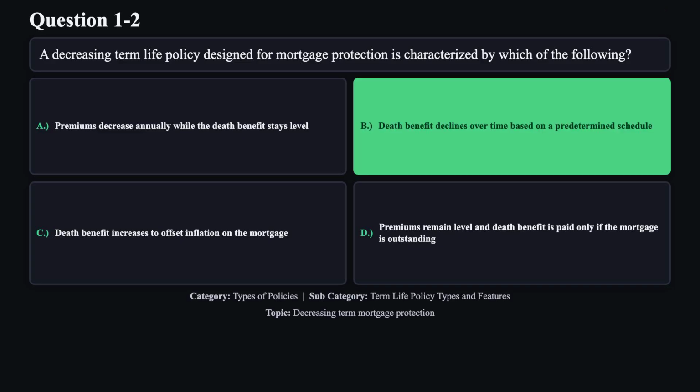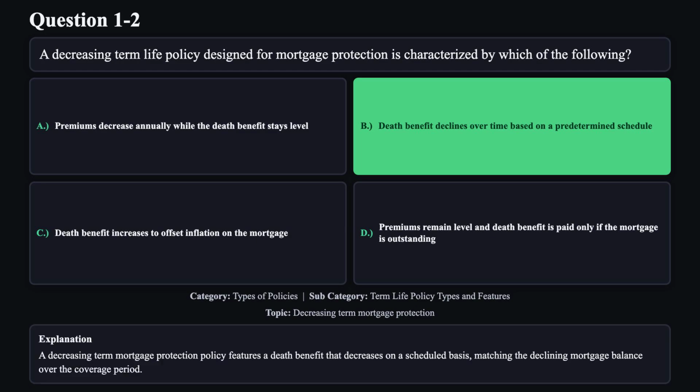The correct answer is B. A decreasing term mortgage protection policy features a death benefit that decreases on a scheduled basis, matching the declining mortgage balance over the coverage period.